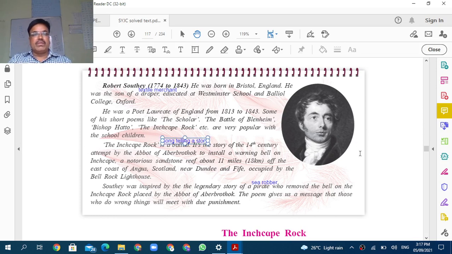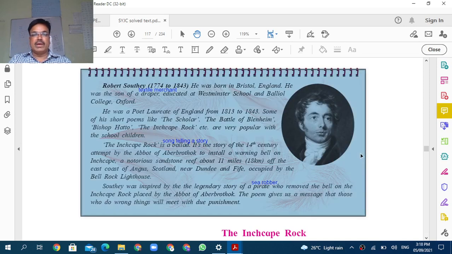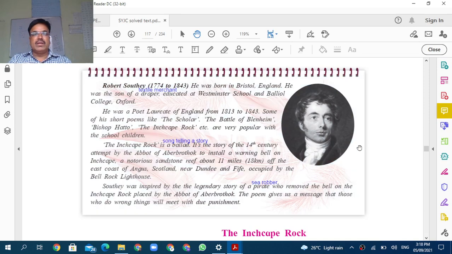Inchcape Rock is a ballad. What is meant by ballad? A ballad is a long narrative story in the form of a song. It is just like when there is the birth anniversary of Chhatrapati Shivaji Maharaj. At that time, a ballad is sung there. That is, the story is told in the form of a song. It is a long story. It is called a ballad.